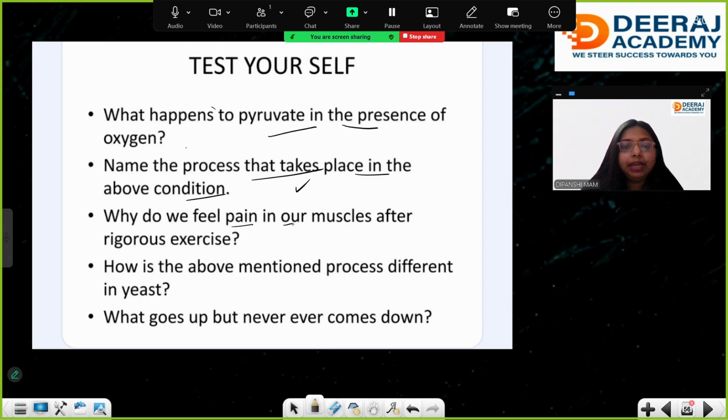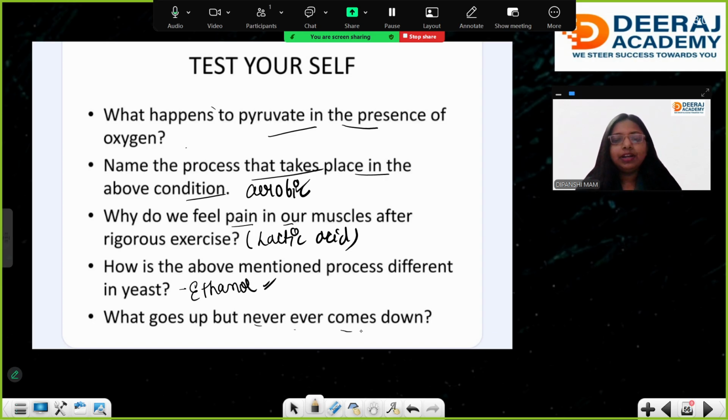Why do we feel pain? In our muscle during rigorous exercise, due to lactic acid, right? How is the above mentioned process different in yeast? Because it produces ethanol, right? What goes up but never ever comes down? You need to comment down this one.